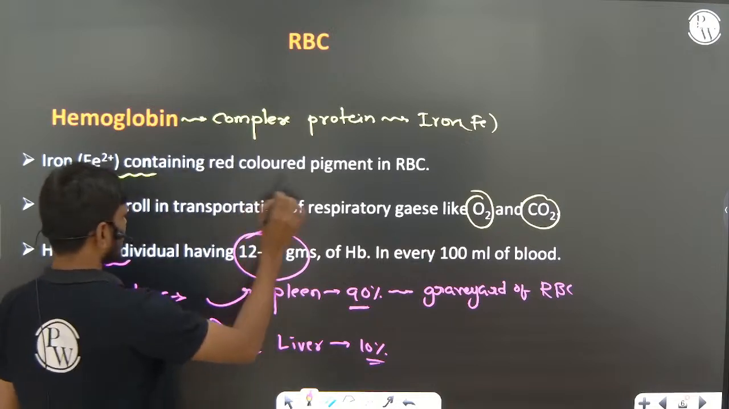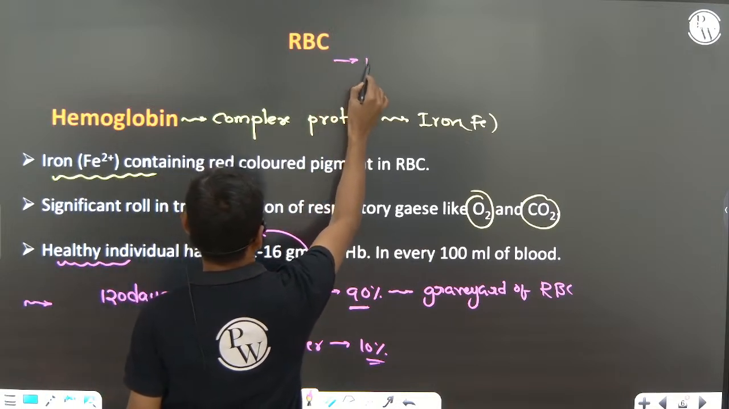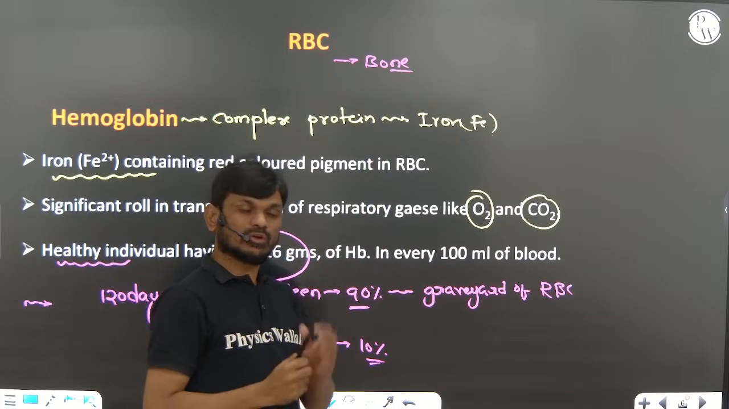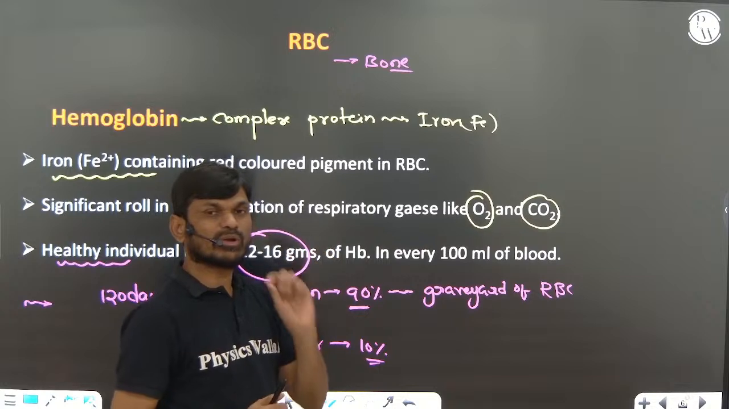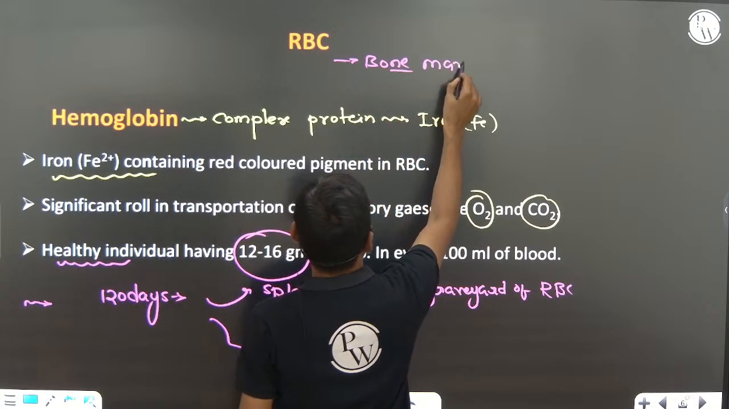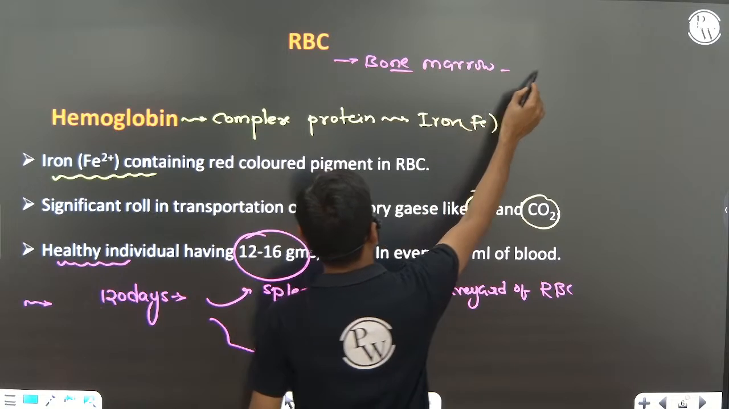Now, the production of RBC takes place in the bone marrow in adults. Bone marrow is the site where production of RBC takes place, so it is called the cradle of RBC.